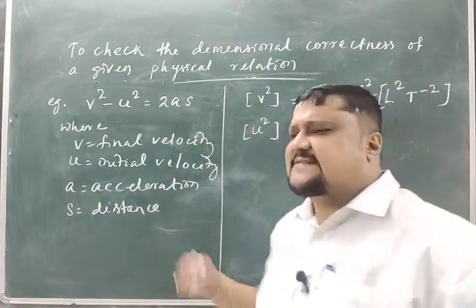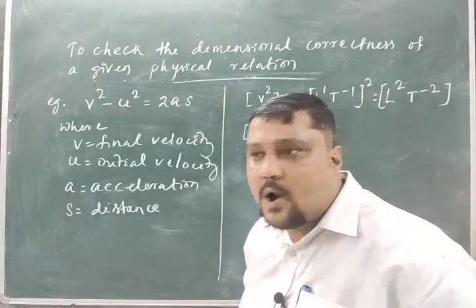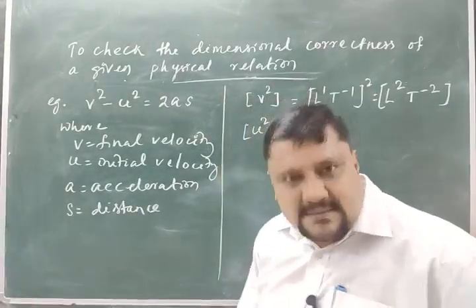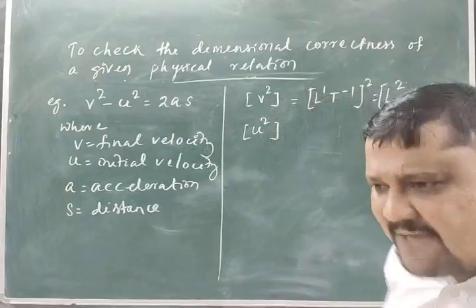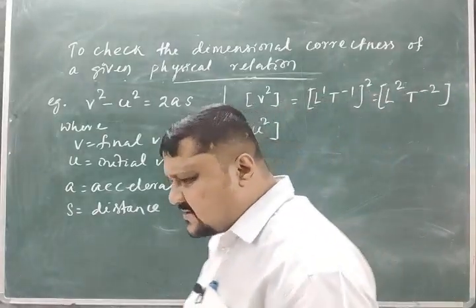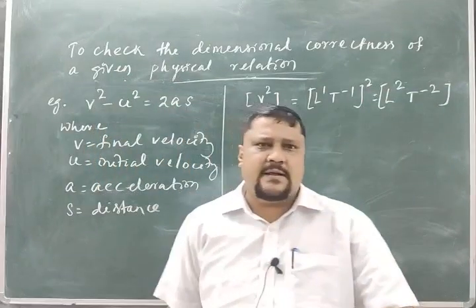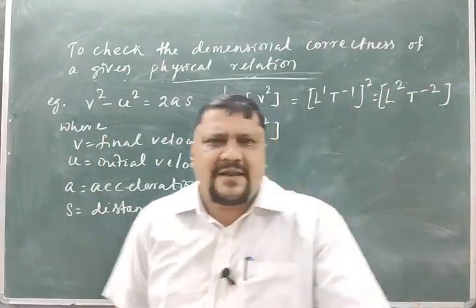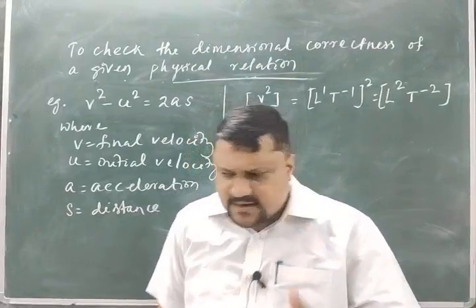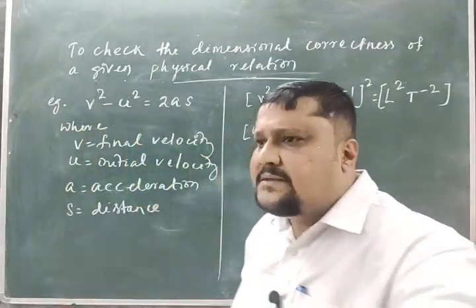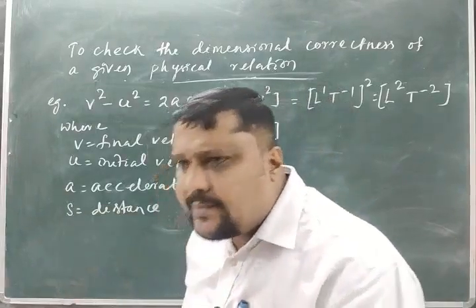Orbital velocity, escape velocity, terminal velocity, they are all velocity. So when we are discussing dimension, don't go deep into that physical quantity. When I read the total topic, I will go into it.